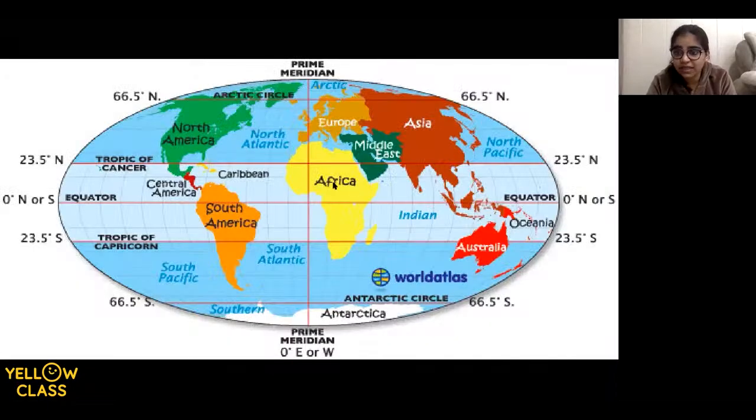So the line which is just above the equator is called Tropic of Cancer. Now here I have to show you this picture once again, kids. See, we have the equator here, and the line which is just above the equator is Tropic of Cancer, right? And one which is just below the equator is Tropic of Capricorn. All right, kids? Is it fine? So we have two more questions to go.